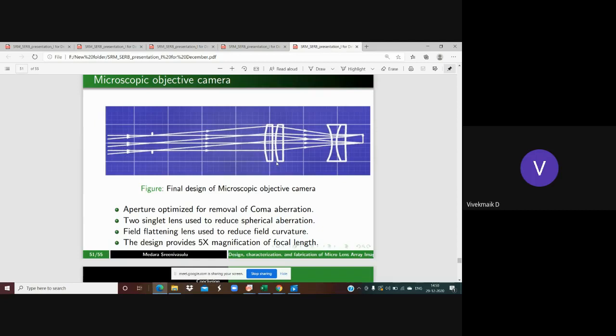Yes, that is a good question. That is one of the disadvantages of using a micro lens array. Why we use a lens array in comparison to a normal lens is that it gives us 3D information. A normal lens gives us only 2D information, that is the XY position and a pixel value.